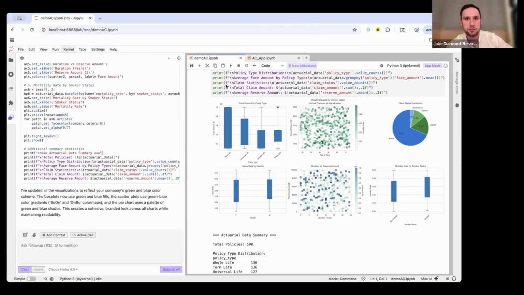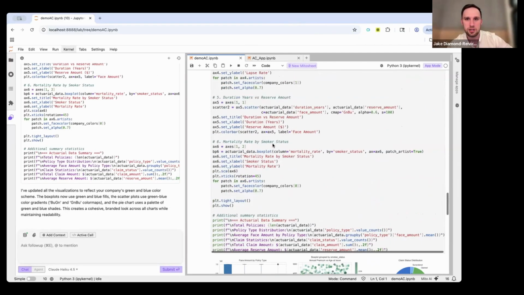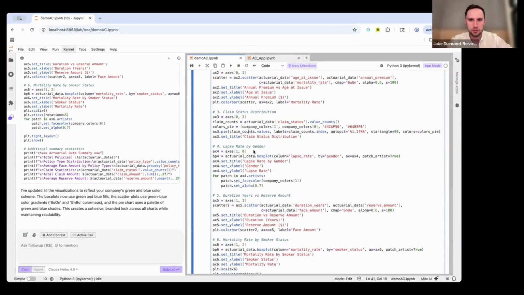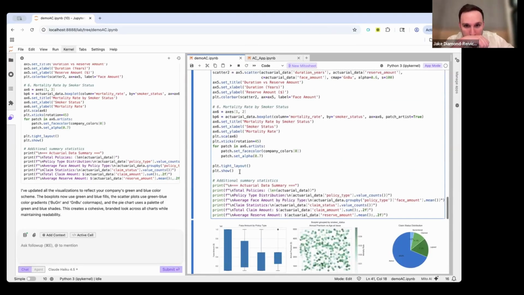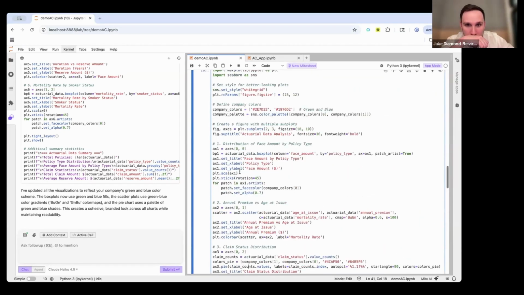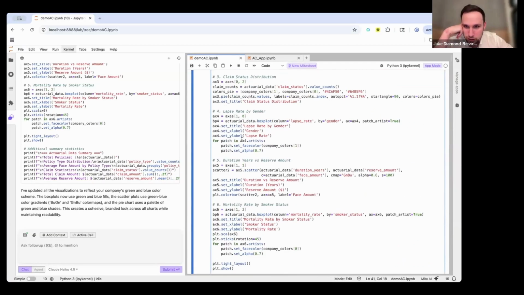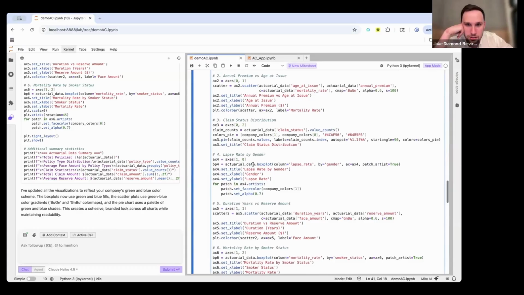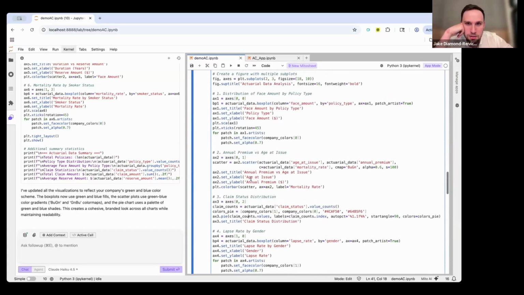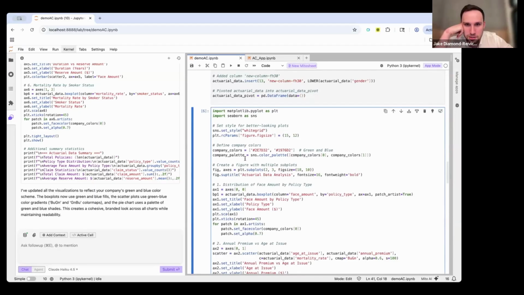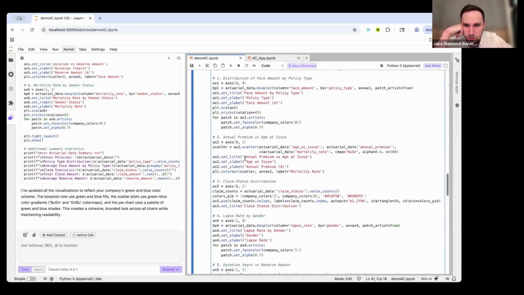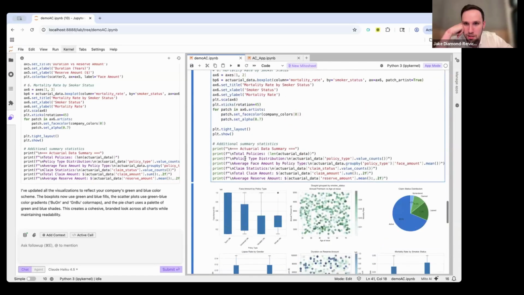Can we edit the code? Yes. All the code is fully editable. I could try to think of a good example here, but let's say face amount by policy type. Where is that title? I don't know where that title is in here, but yeah, you can go through and edit this as much as you like. Just because you've used AI to write it doesn't mean that you can't change it.